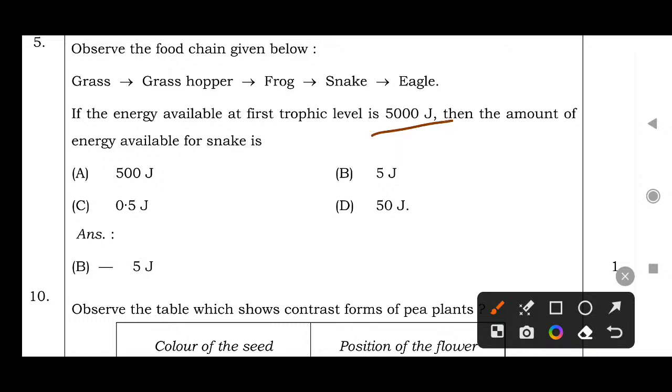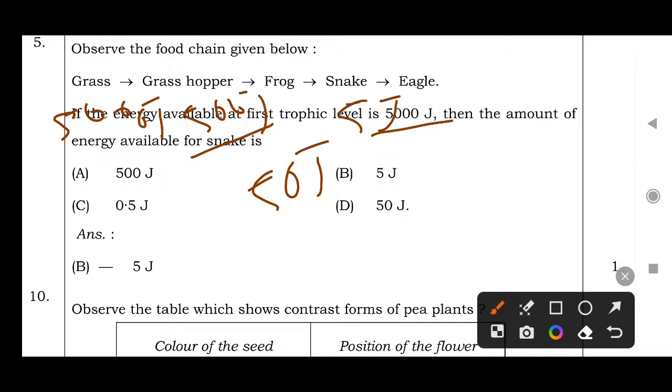Then 5000 joules of energy in grass means 90% is lost in the form of heat. Only 500 joules of energy goes to grasshopper. Then 500 joules goes to grasshopper, means 50 joule goes to frog. 50 joule goes to frog, means only 5 joule goes to snake. Then eagle 0.5 joule.